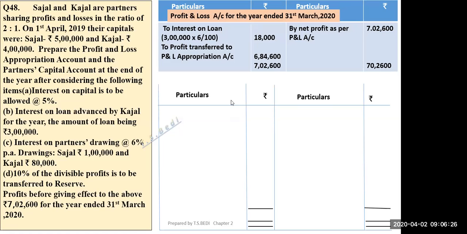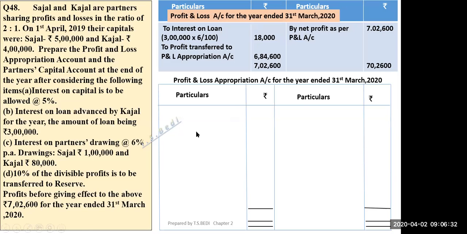Okay, now you will make a profit and loss appropriation account for the year ended 31st March 2020. By net profit as per P&L account, this amount should be credited to P&L appropriation account. So be clear, the interest on loan is a part of profit and loss account. It is not a part of profit and loss appropriation account.